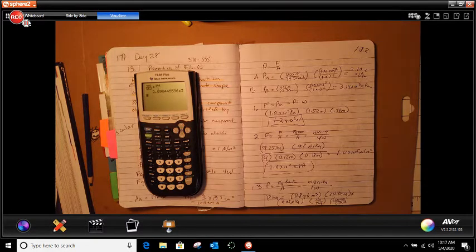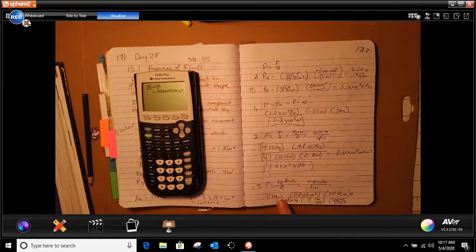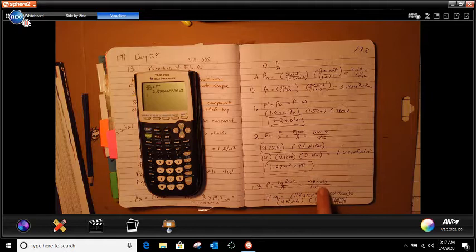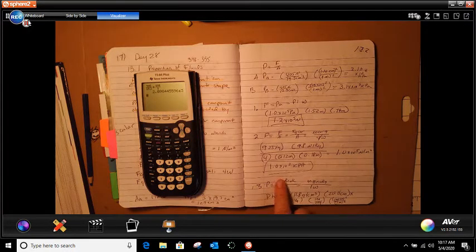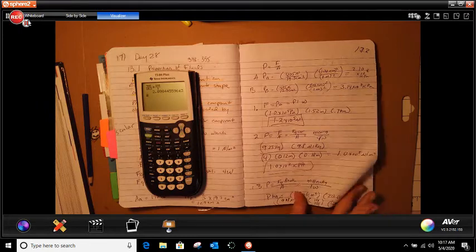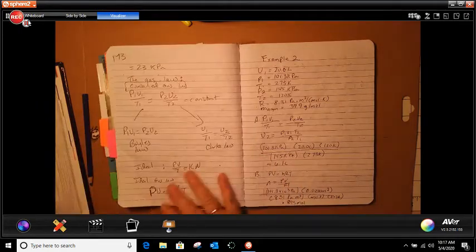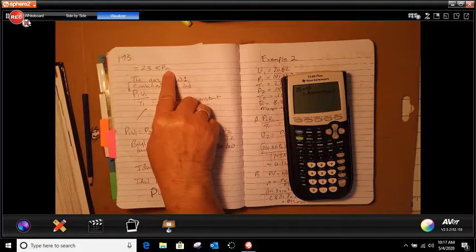Okay, number 3 says a lead brick at 5.0 centimeters by 10 centimeters by 20 centimeters rests on the ground with its smallest face. Lead has a density of 11.8 kilograms. What is the pressure the brick exerts on the floor? So what we're going to do here is take the weight of the brick times gravity divided by 100. And on this side, we're going to do the force of gravity of the brick on acceleration. Once we get that through, we get 23 kilopascal.